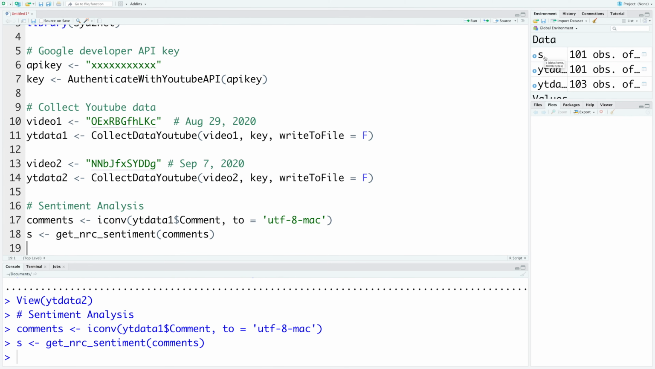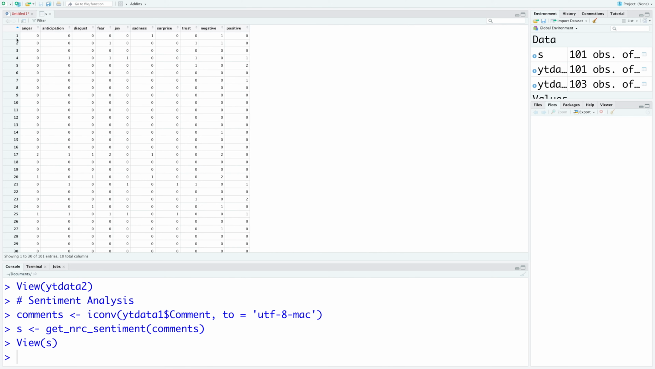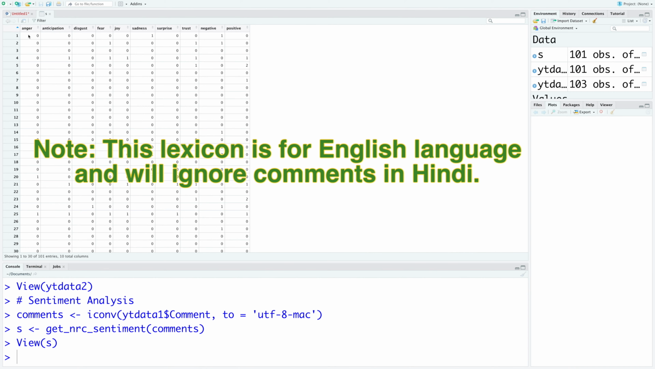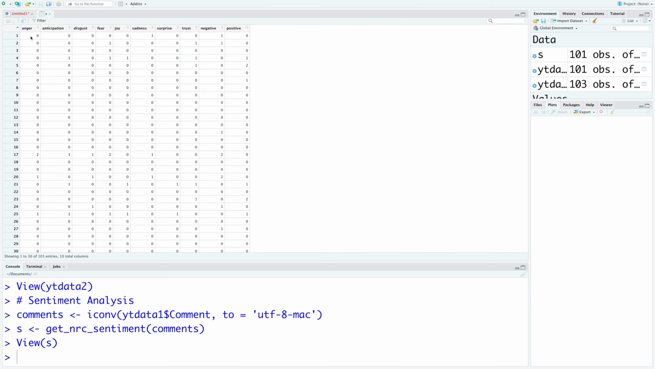If you click on S, you'll see that for each comment starting from 1, 2, 3 and so on, it calculates the score for anger, anticipation, disgust and so on. For example, the first comment doesn't have any score for anger or anticipation or disgust. The first comment only has sentiment for sadness, and overall sentiment is negative. That's why it has a score of 1.